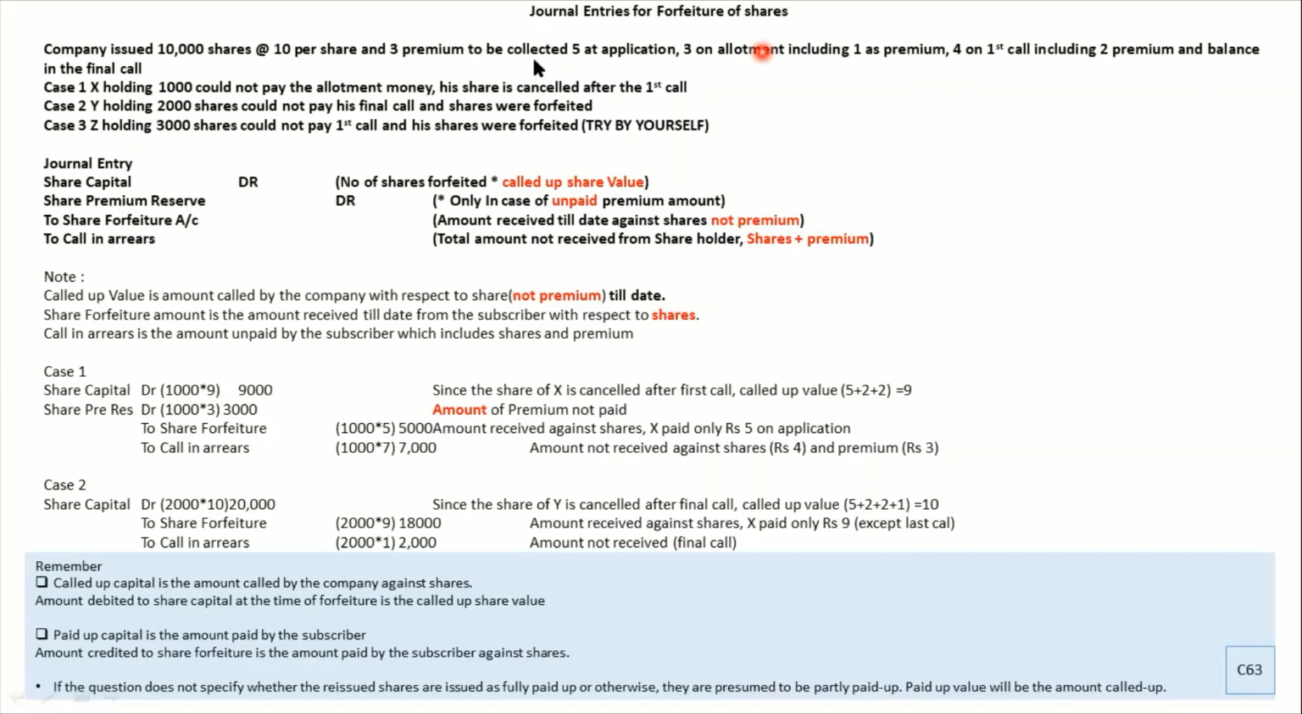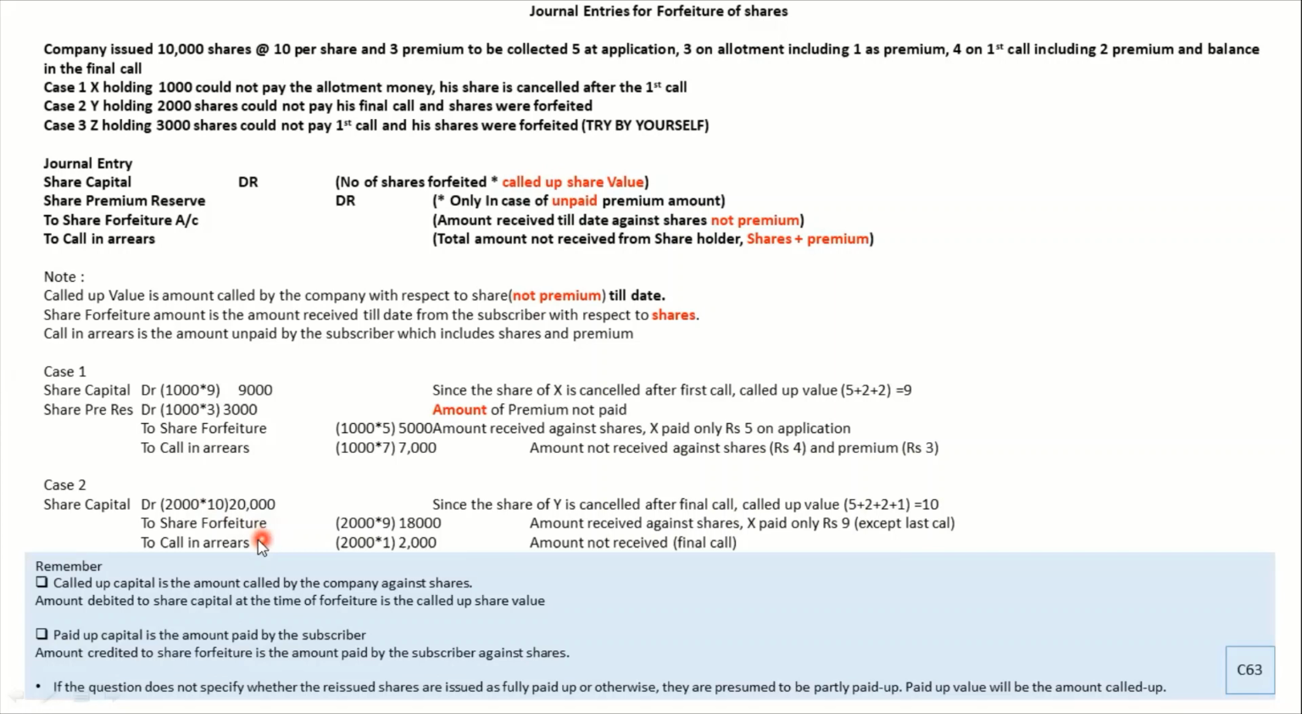So case 1 and 2 are the best cases to understand the entire forfeiture part. I hope this is clear to all of you. So then I'll move on. Share forfeiture amount. What is share forfeiture? If out of 10 he did not pay 1, it only means that he paid the remaining 9 rupees.